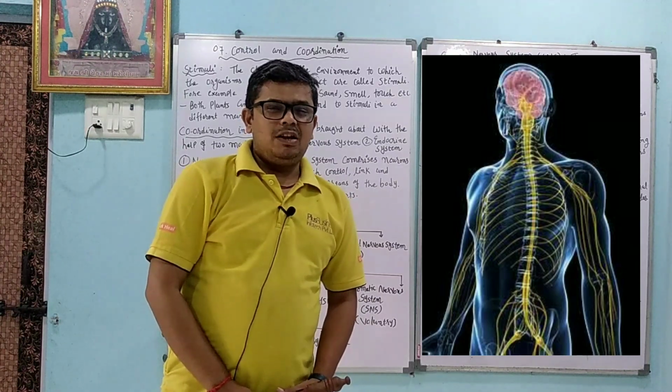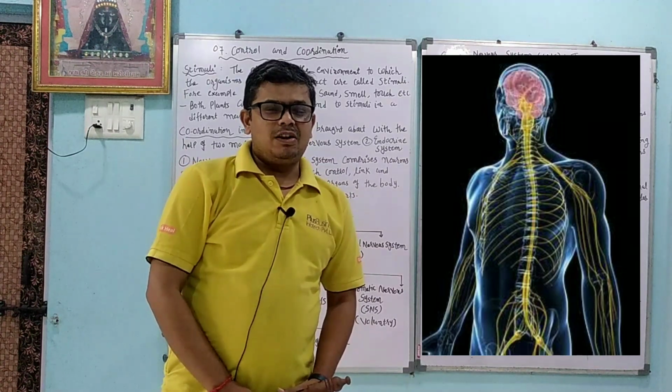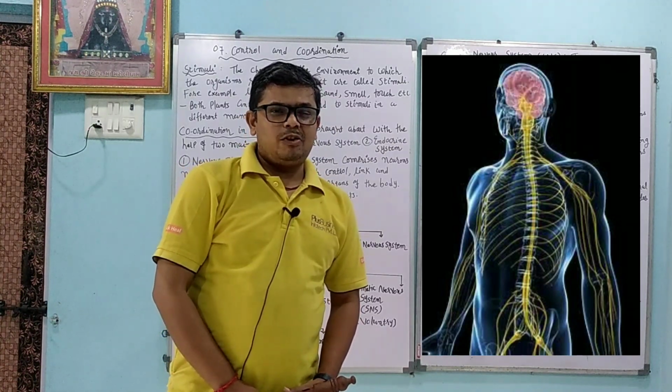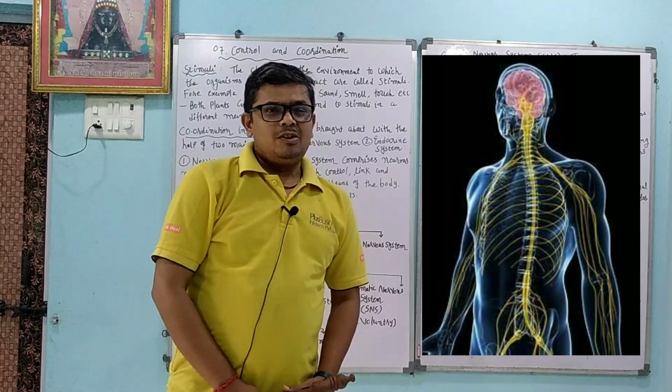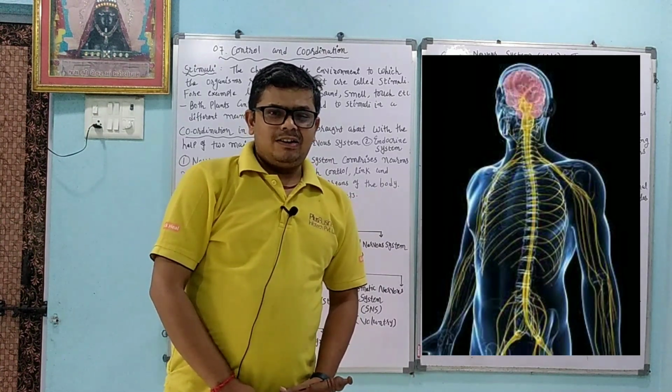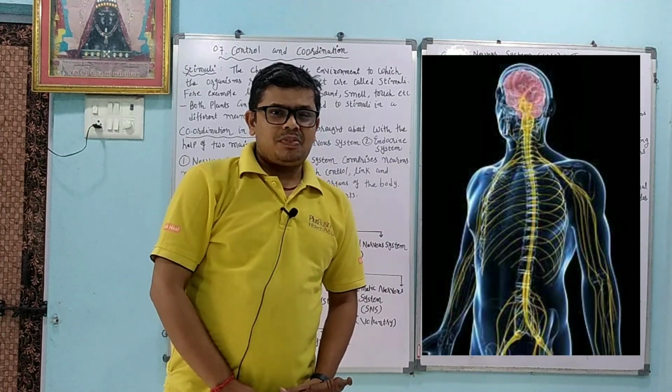Okay, so we will learn about control and coordination. First we will learn about the stimuli. Dear student, whenever a change occurs in the environment, the organism responds and reacts to it. That is called the stimuli.